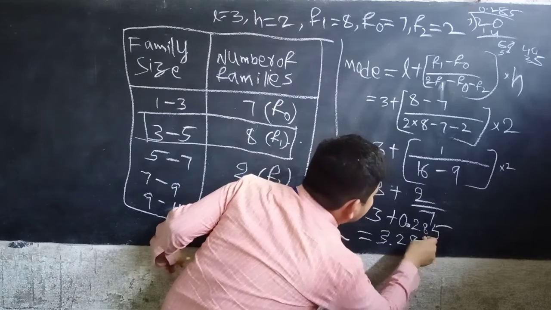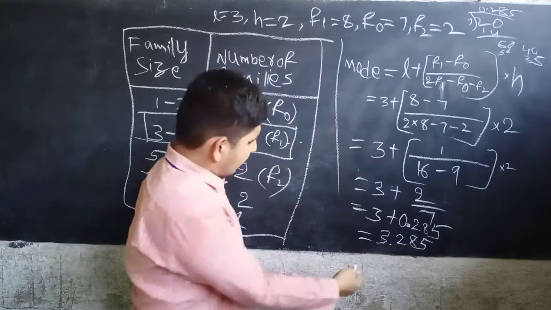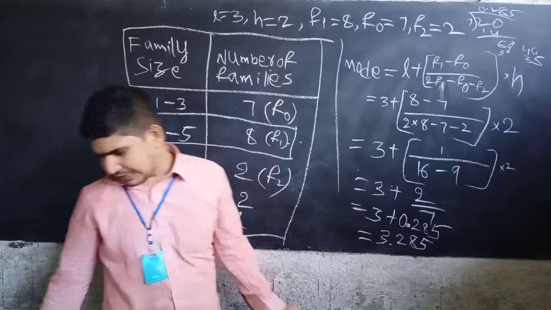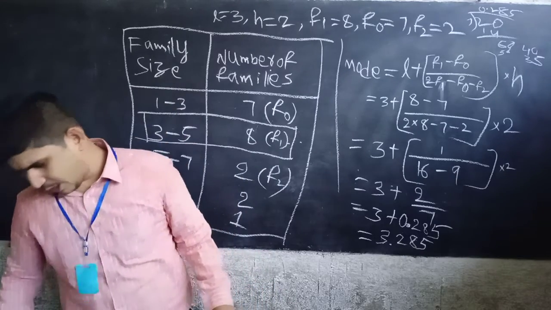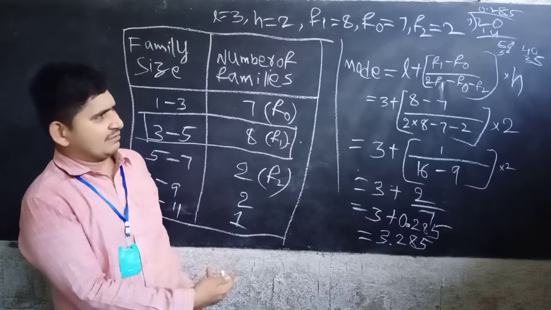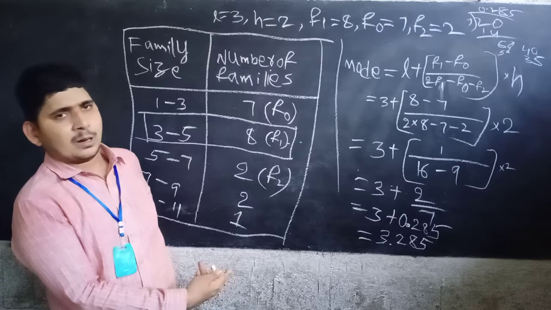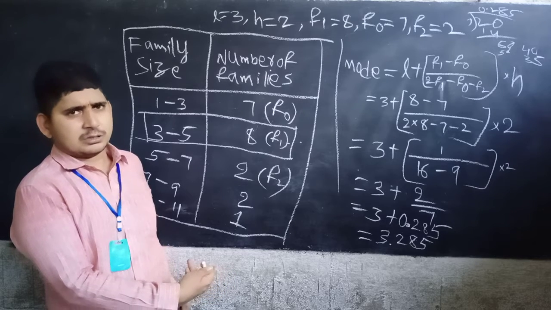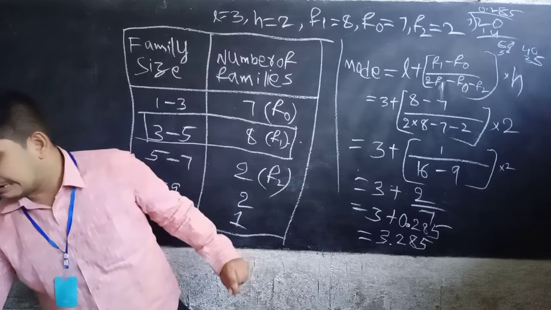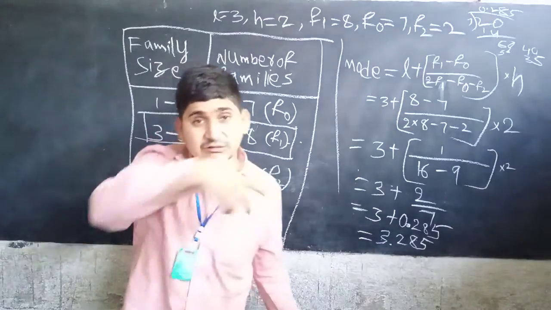So the mode of the data is 3.285. You can ask me if you have doubts.